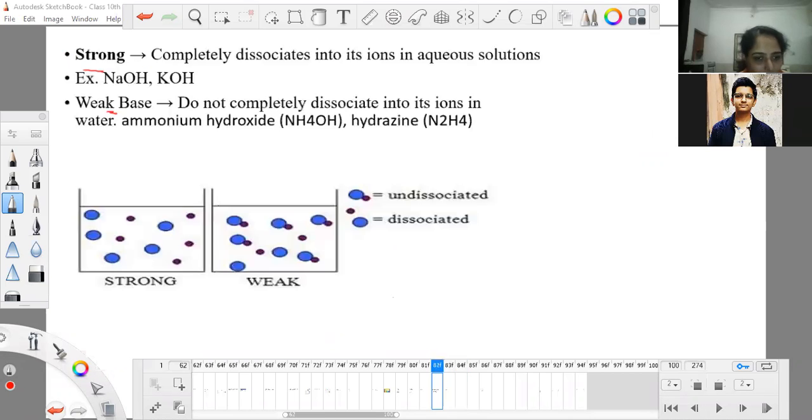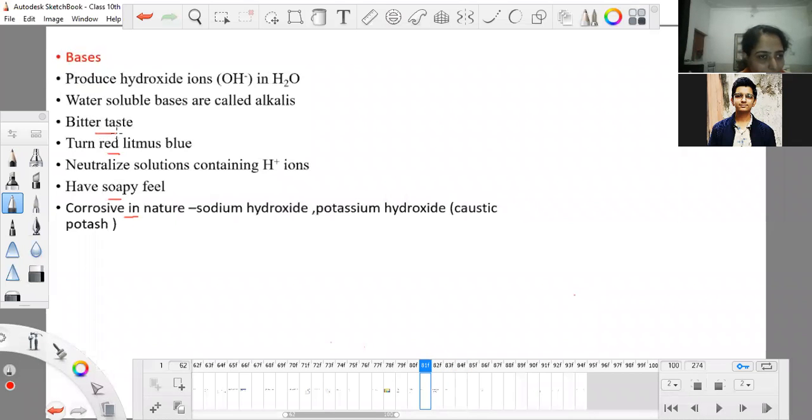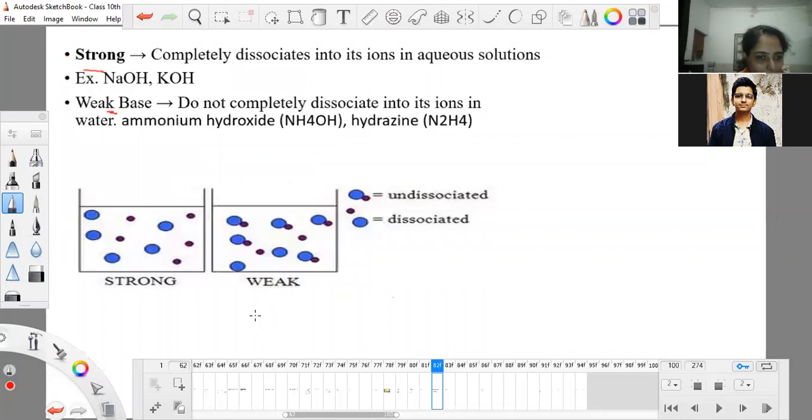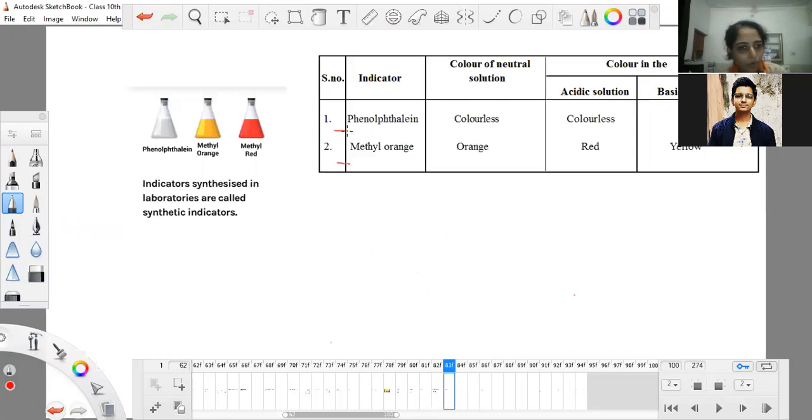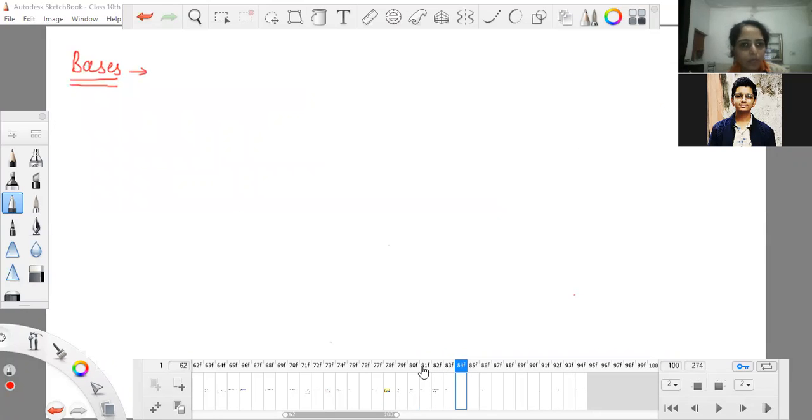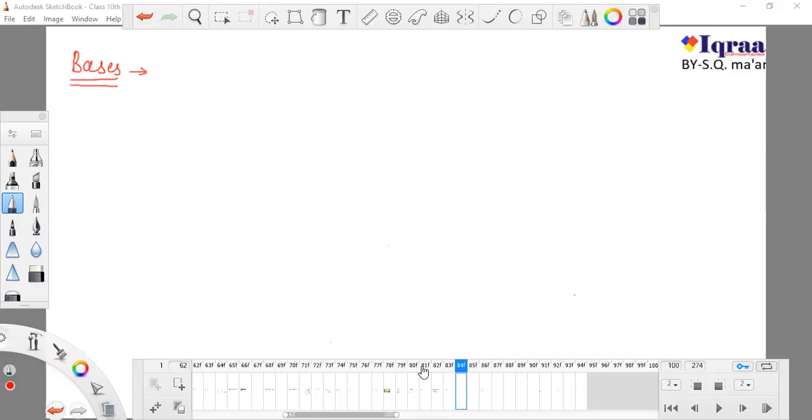So there are several properties of bases. We studied many properties of bases, like they are bitter in taste. They are water soluble, and water-soluble bases are known as alkalis. They are soapy, they are corrosive in nature. Weak bases, strong bases, bases can release their OH minus ion, or hydroxide ion. Okay, so these are the properties of bases which we have studied, and how they behave with phenolphthalein and methyl orange. And now we are going to learn about some more properties of bases.